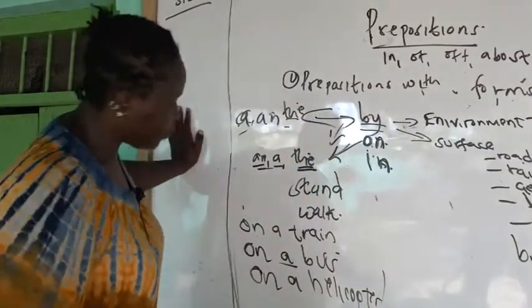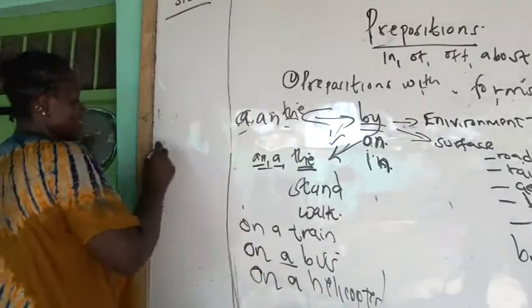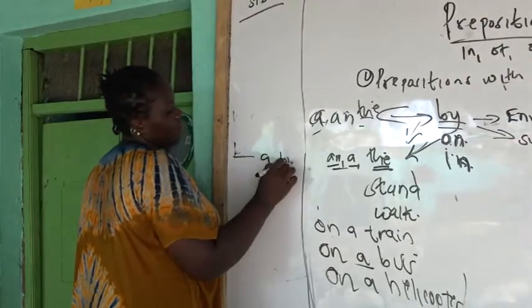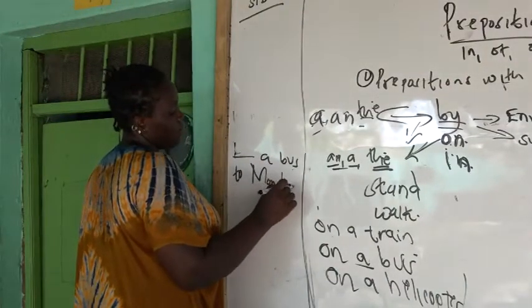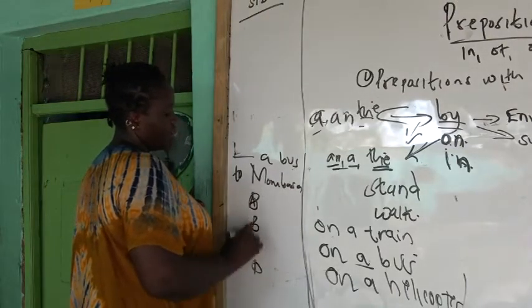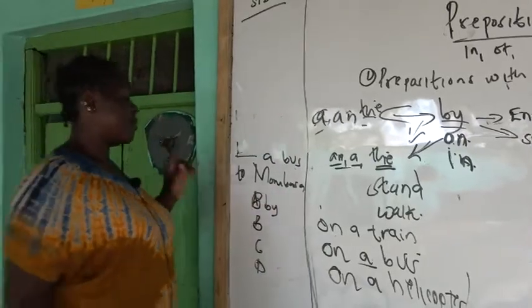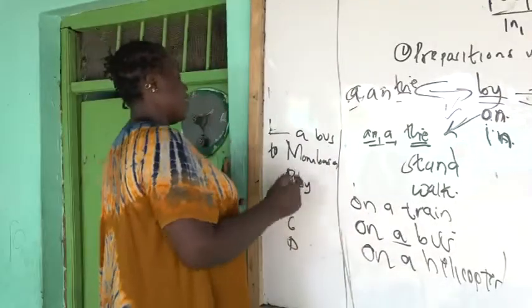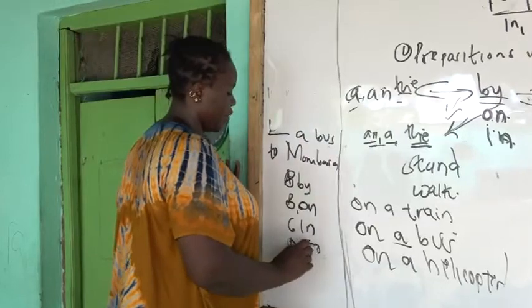Learners fail this, especially this KCPE 2010 question, where they say, "I traveled dash a bus to Mombasa." And then you have answer A, B, C, and D. A is always "by," because they know every mark. Some people will run in for "by" any moment they see "bus." And then you have "on," "in," and let's say "from."